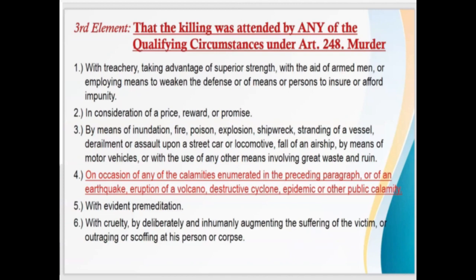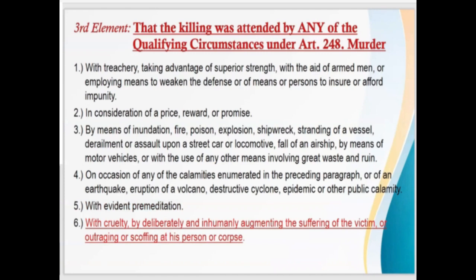Then we have on occasion of any of these public calamities. You have to remember that it's not only because of the existence of these public calamities. Hindi lang dahil sa mayroong public calamities, kundi the offender must have taken advantage of these public calamities with evident premeditation. Sa evident premeditation, the offender must have had a time to coolly reflect on his actions. There are three requisites here that must be complied. First is the time when the offender determined to commit the act or to commit the crime. Second is the act manifestly indicating that he clung to his determination. And then third is the sufficient lapse of time between the execution and the determination.